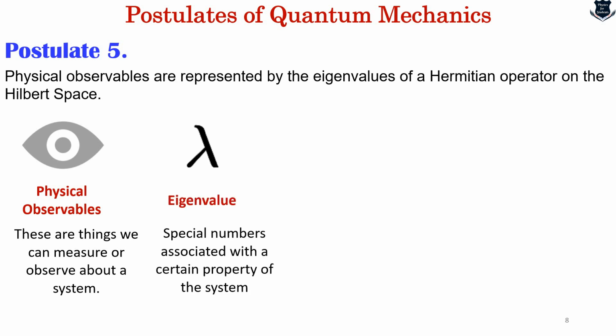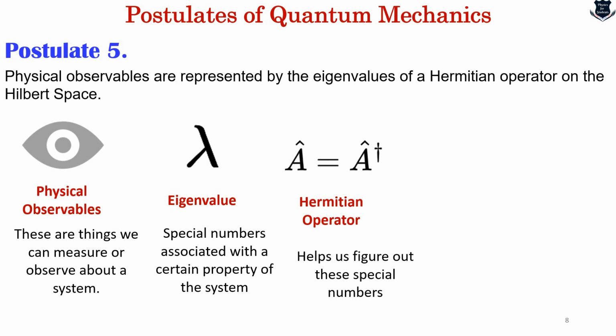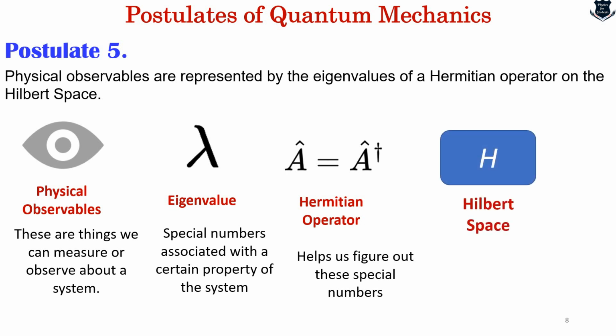Eigenvalue, right now let us think of these as special numbers associated with a certain property of the system. Each observable has its own set of these special numbers. Hermitian operator, you can think of as a tool that helps us to figure out these special numbers. It is a mathematical way of representing the physical observables. Hilbert space, nothing more to tell about.